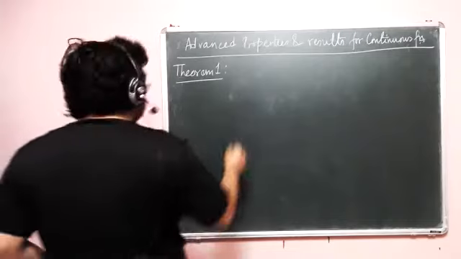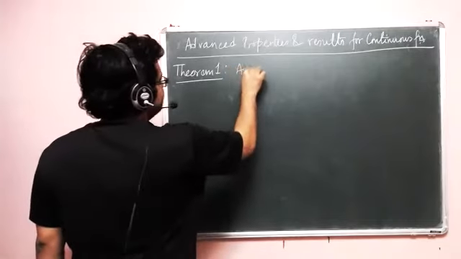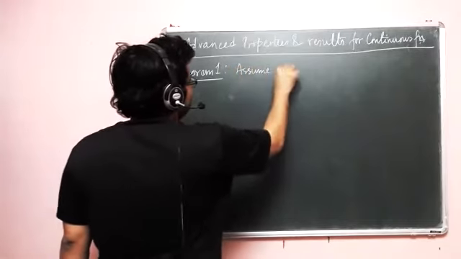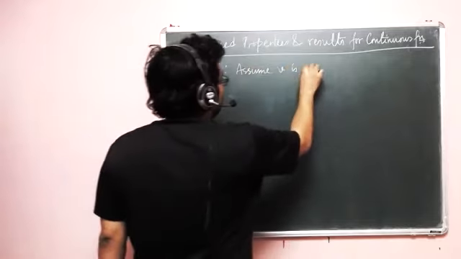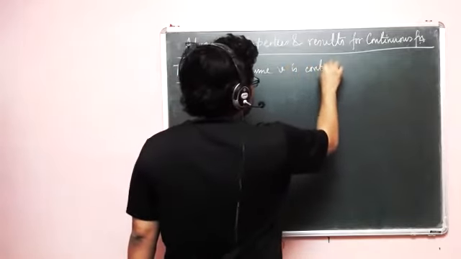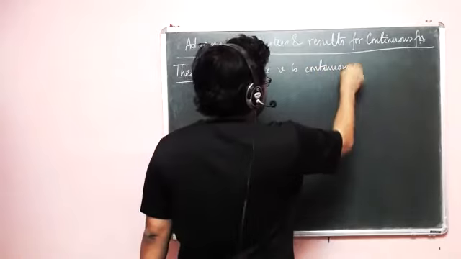It says: assume v is continuous at p. So v is basically a function.